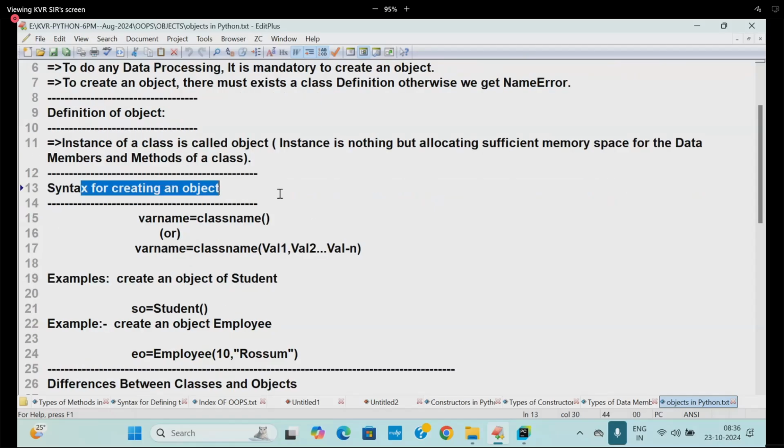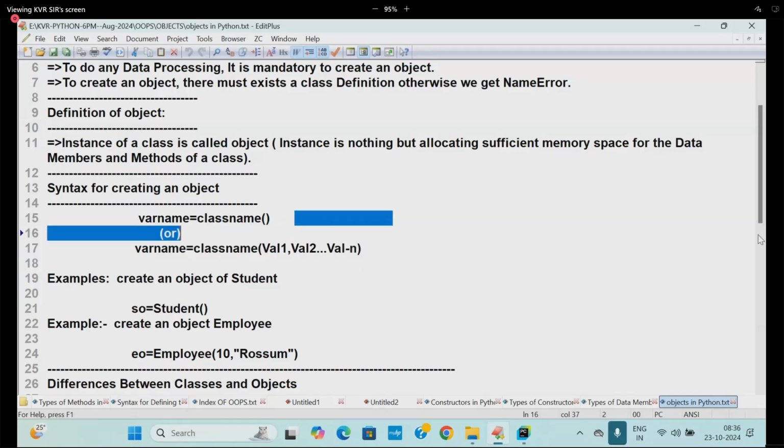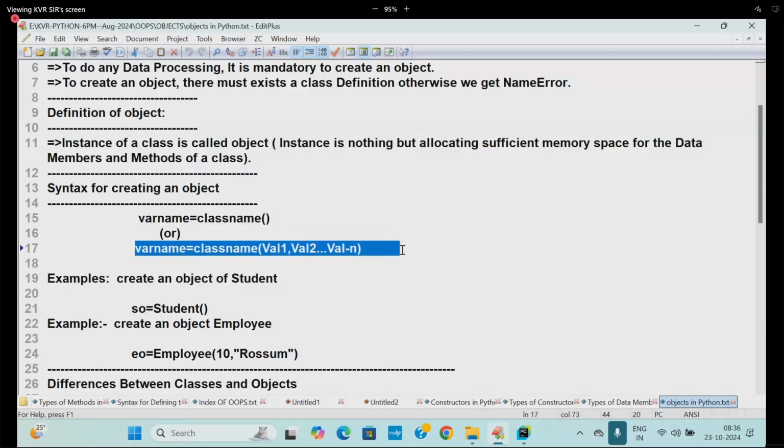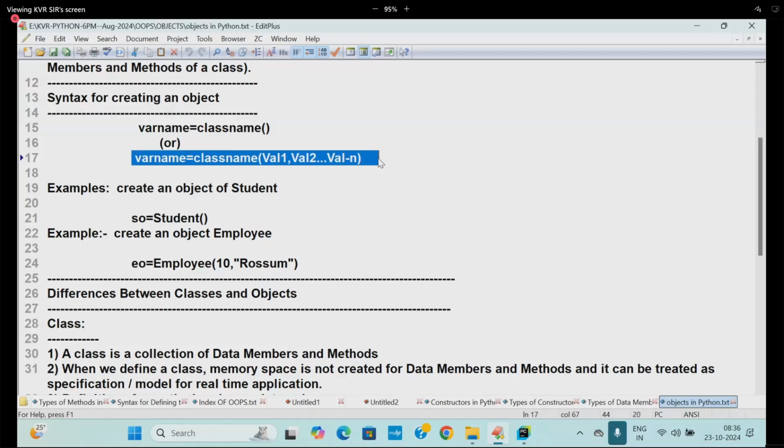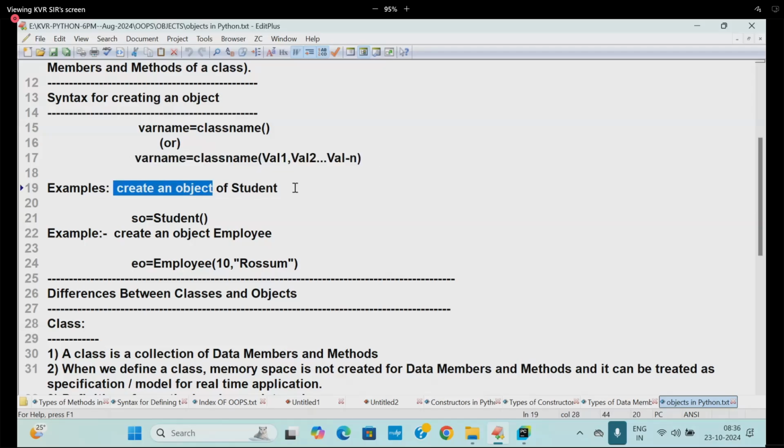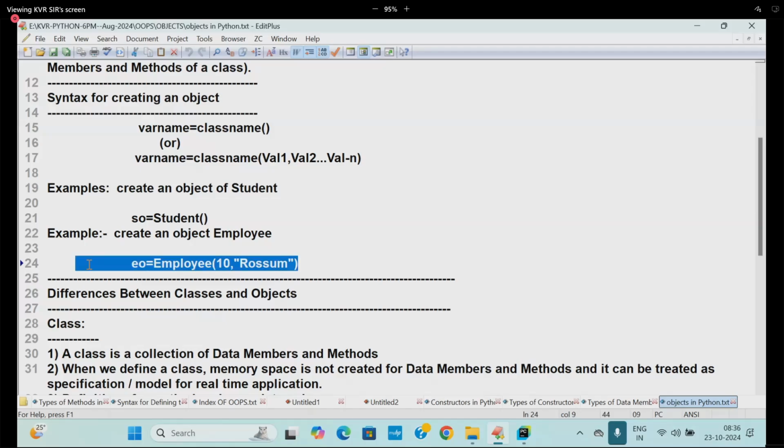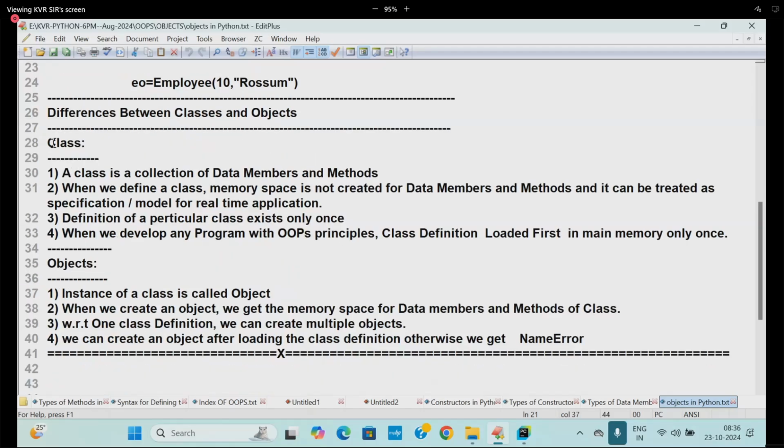Syntax for creating an object. Variable name is equal to class name of, or variable name is equal to class name of value 1, value 2, value n. What is this known as? Object creation with which constructor? Default constructor. What about this one? Object creation with parameterized constructor. Example, create an object of student: SO is equal to Student of. Create an object of employee: EO is equal to Employee of 10 comma Rosum. What is this now? Parameterized. What about this? Default.